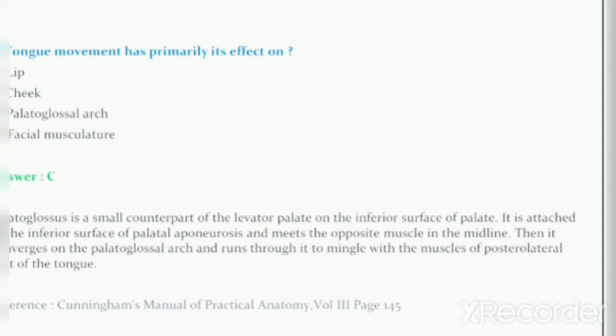Then it converges on the palatoglossal arch and runs through it to mingle with the muscles of the posterolateral part of the tongue. The reference is the Cunningham Manual of Practical Anatomy, Volume 3, page 145.